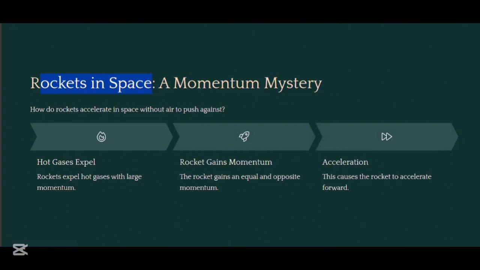Now, rockets in space. How do rockets accelerate in space without air to push against? Basically, the rockets expel hot gases with large momentum. The rocket then gains an equal and opposite momentum, and this causes the rocket to accelerate forward.